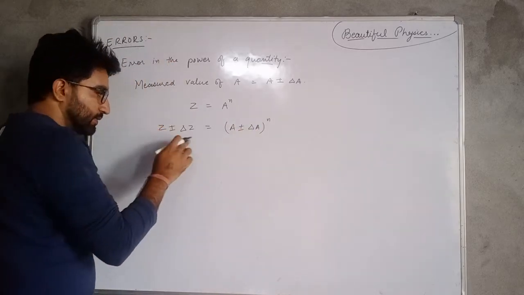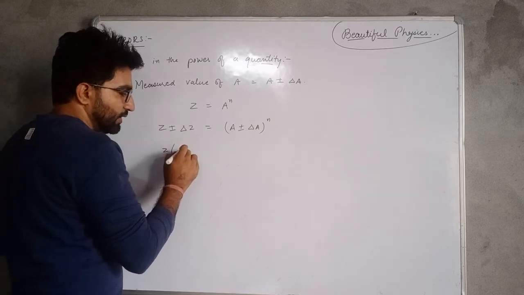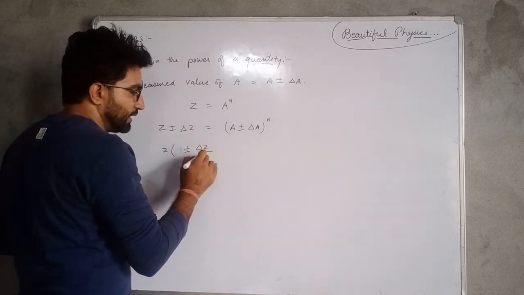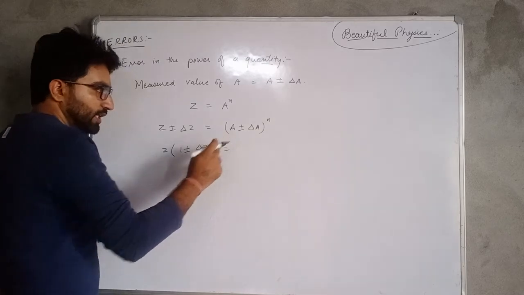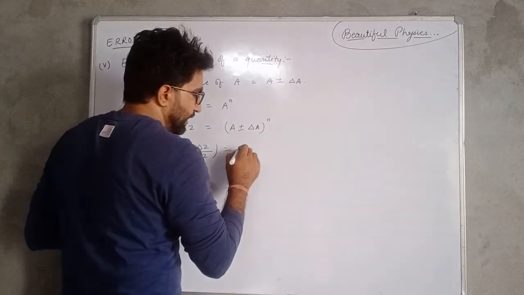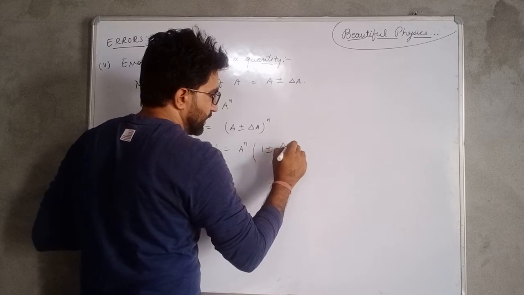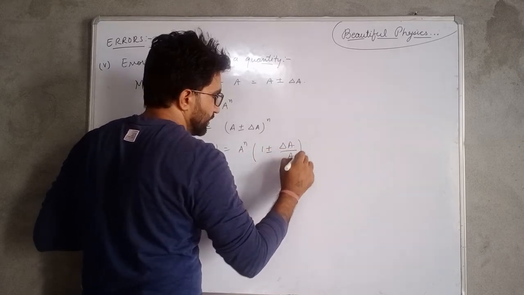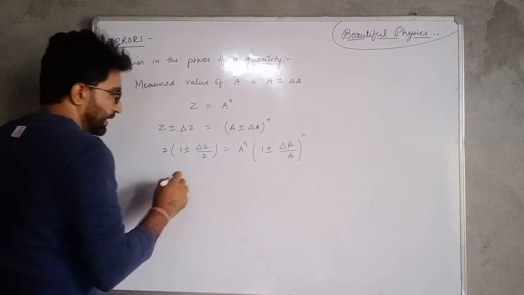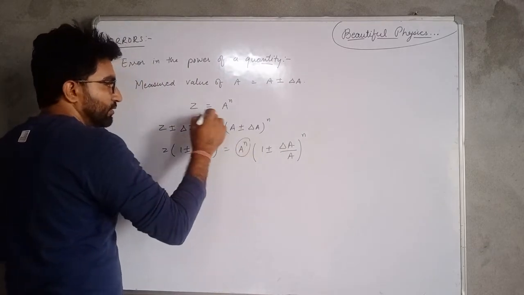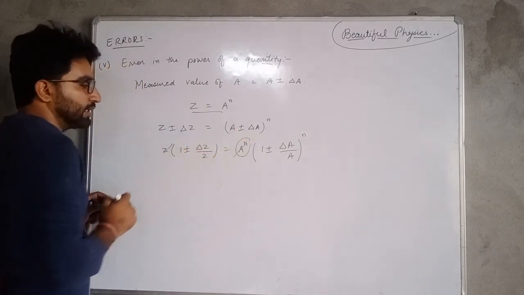Let's take Z common from there, then we have 1 plus minus delta Z upon Z equal to, from there we can take A raised to power n as common, so we have 1 plus minus delta A upon A raised to power n, and A raised to power n is again equal to Z, so these two quantities cancel each other.